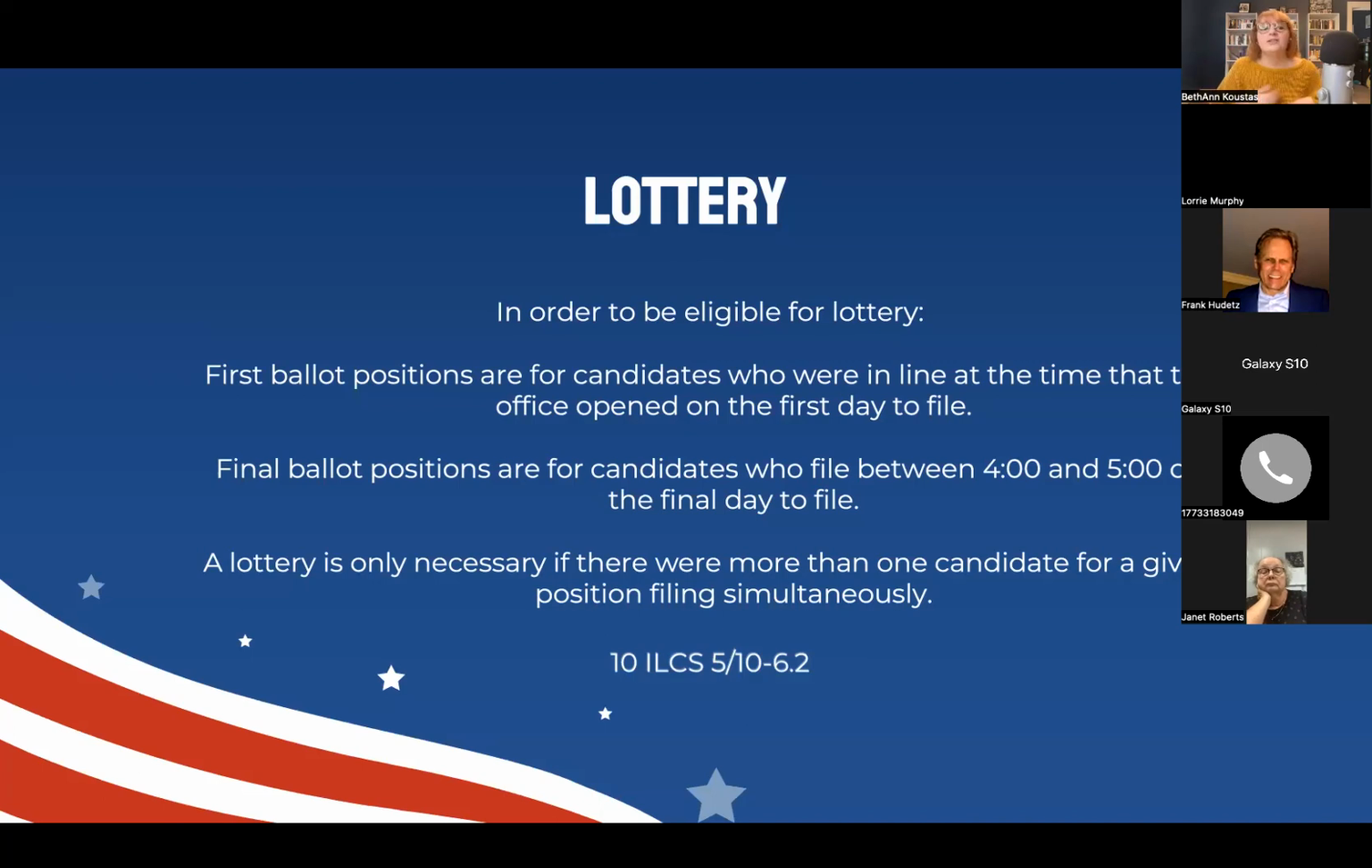So basically, if two people file at the same time, but they don't file for the same office, you don't have to have a lottery. But if two people file at the same time and they file for the same office, then you have to have a lottery.